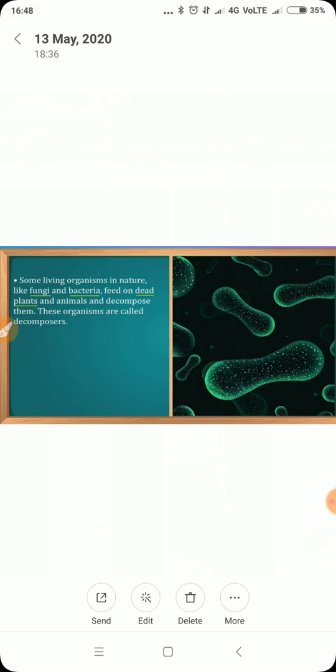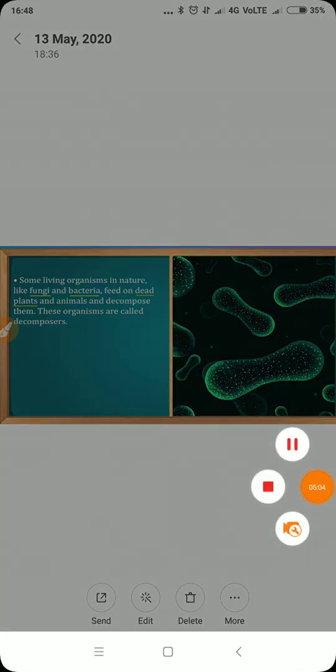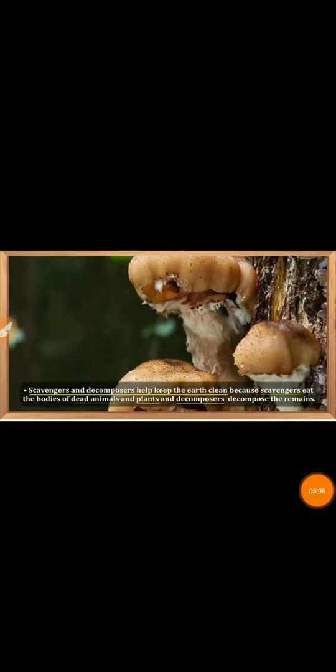Fungi also come in this category. Mushrooms are also a type of fungi. They decompose the dead and decaying matter and feed on that. They take their nutrition from them. So they are decomposers. Scavengers and decomposers both help to keep our earth clean.